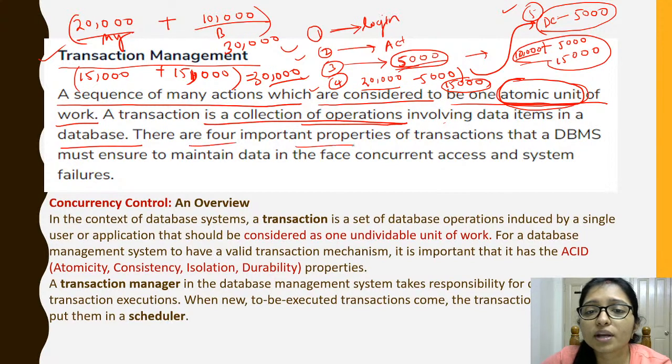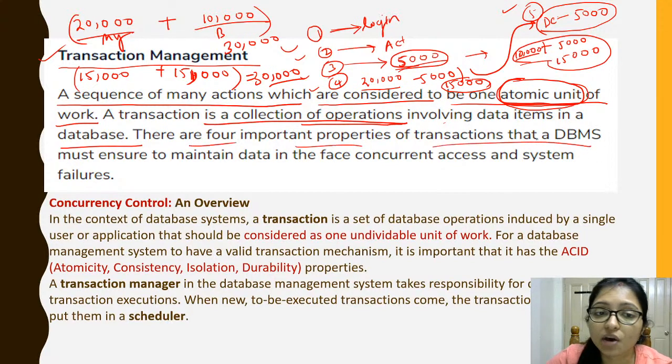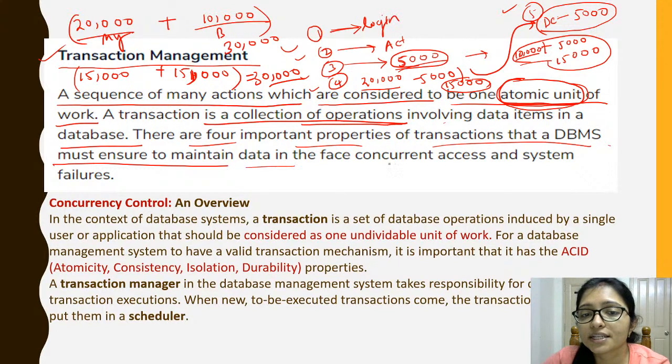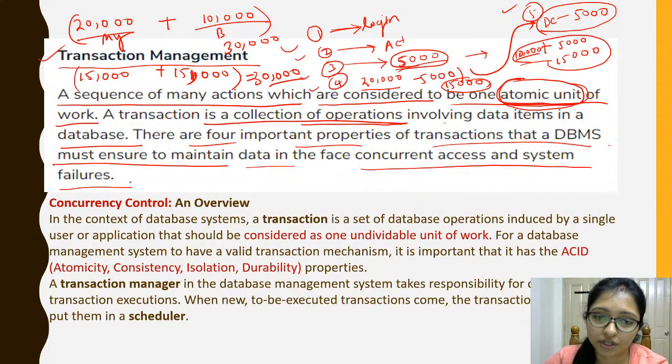Now there are 4 important properties in a transaction. So now we have to come to the properties of a transaction in DBMS. You must ensure them to maintain the system in the face of concurrent access and system failure. If the system fails, you have to maintain the 4 properties. What are the 4 properties? We call them the ACID properties, right? So concurrency control. Now this is transaction management.